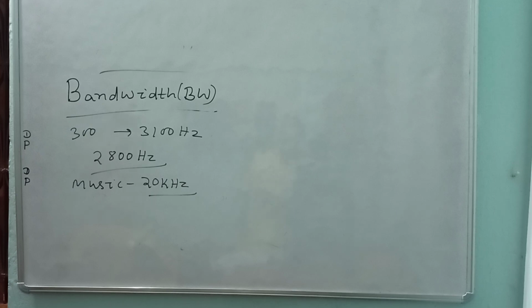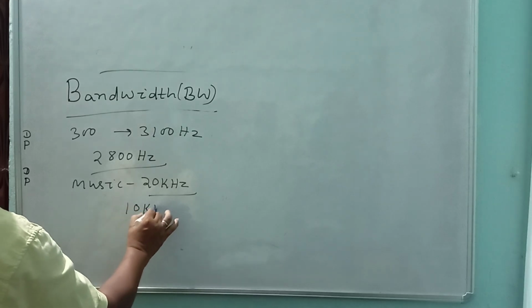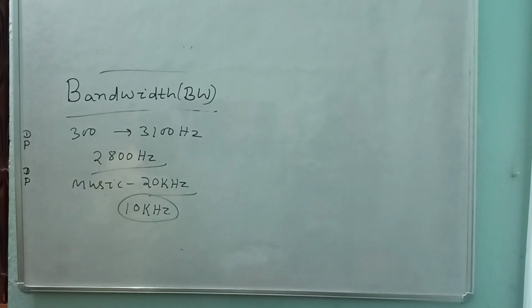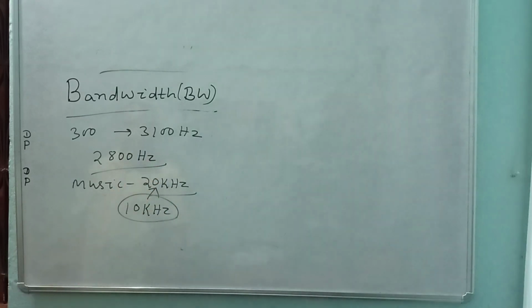For example, Cuttack station uses 10 kilohertz as its music signal, so its bandwidth is 20 kilohertz, twice of this.